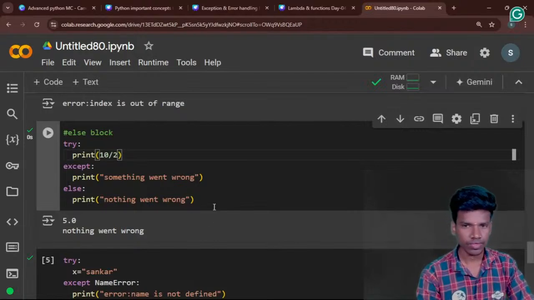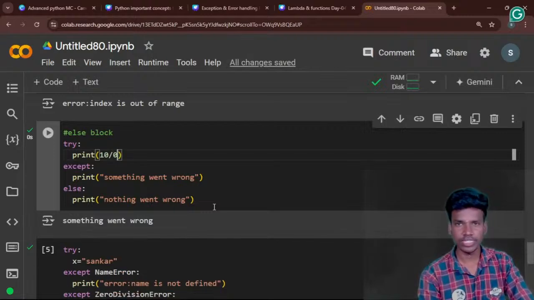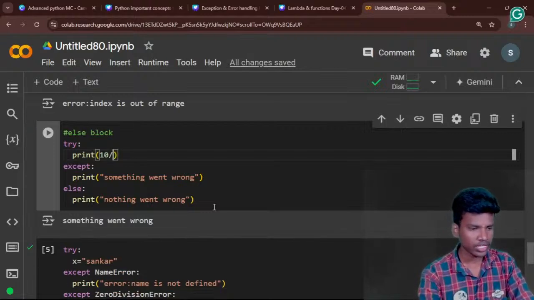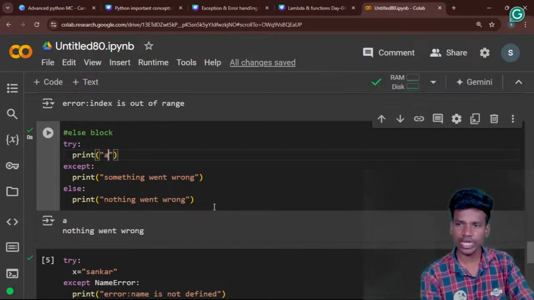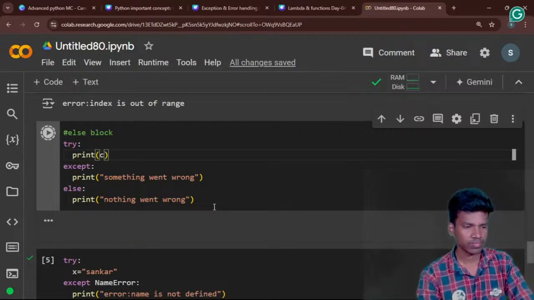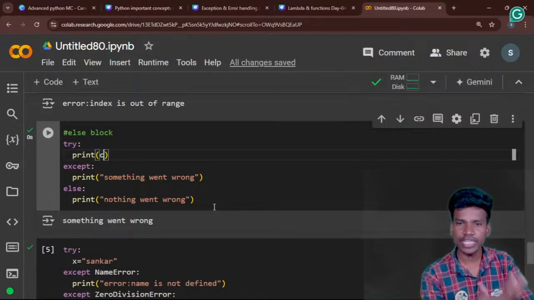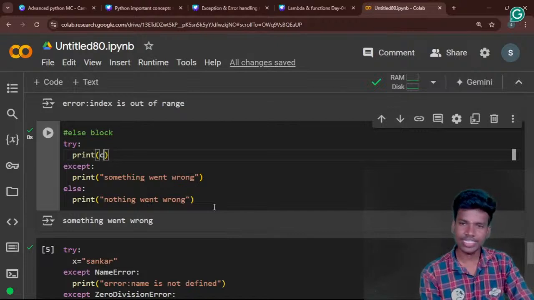Okay. So now again I use the 0. So something went wrong is executed. And another thing I will use, what is that? A. Because I am using string format, the A is enclosed in a string. It will not get an error because A is a string. Automatically the A will be executed, then nothing went wrong is printed. By using the C variable, something went wrong, because we get the name error, right? C gives the name error, then something went wrong is executed.